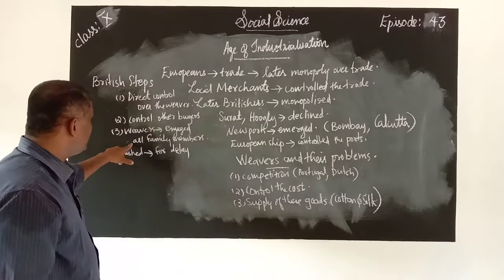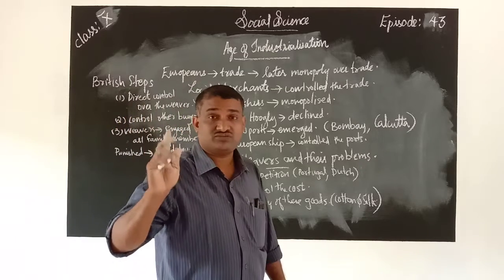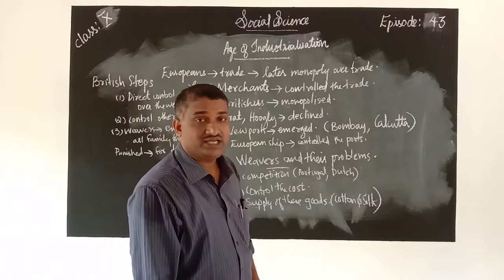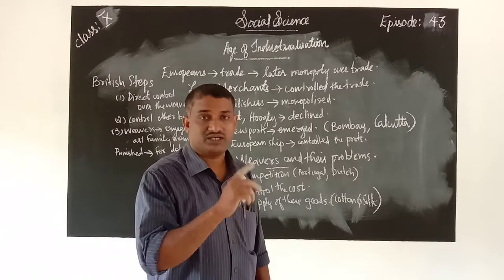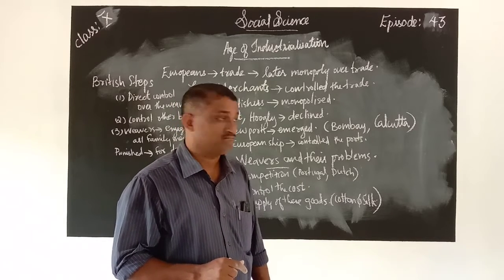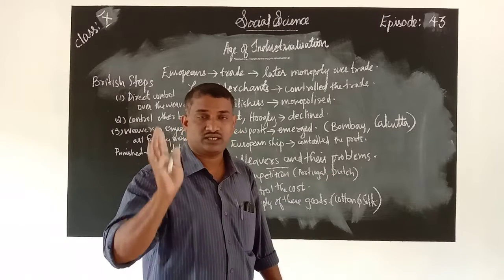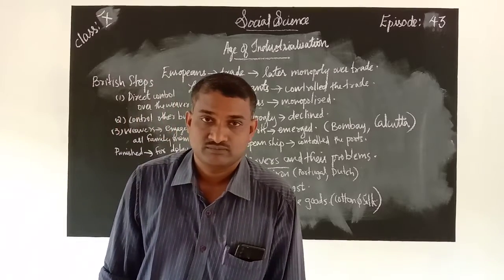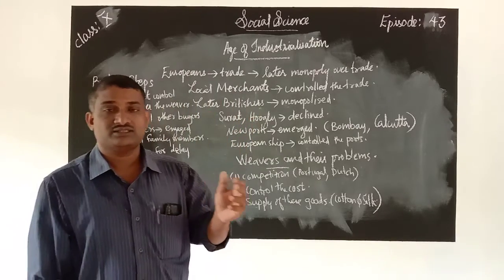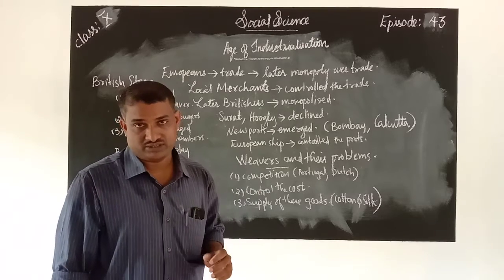So weavers engaged in plantation crops like cotton, jute, indigo and other cultivations. That time, what happened is that they were forced to do the agreement.